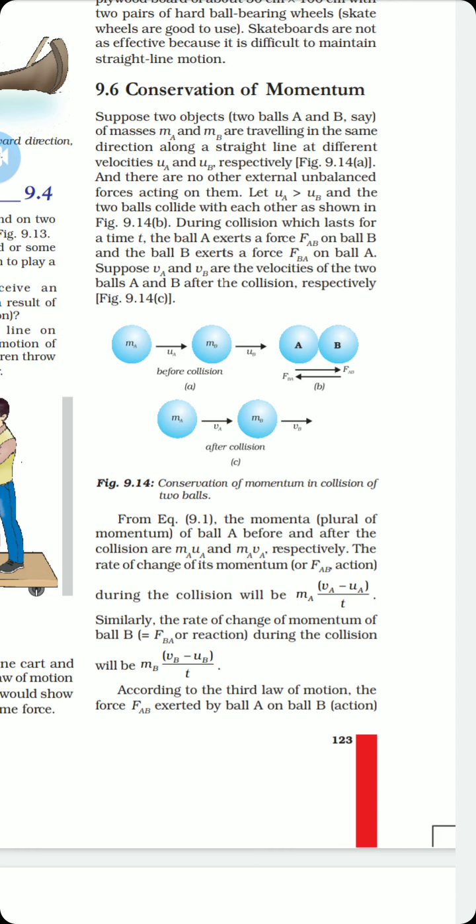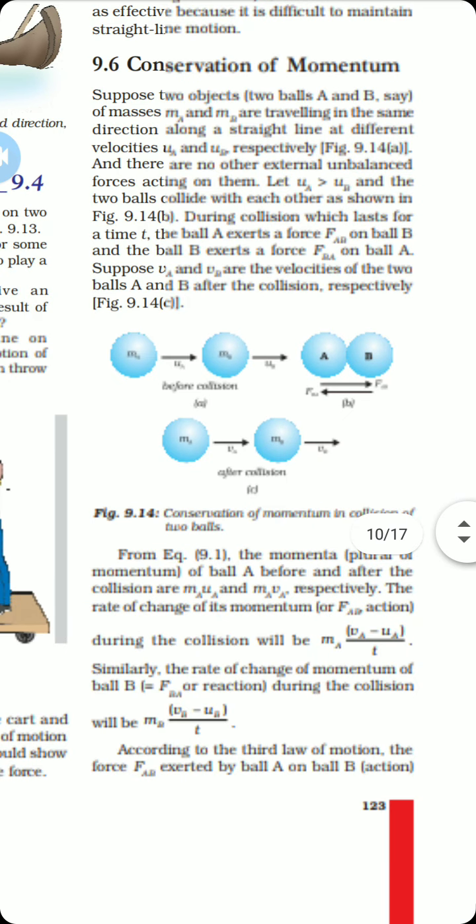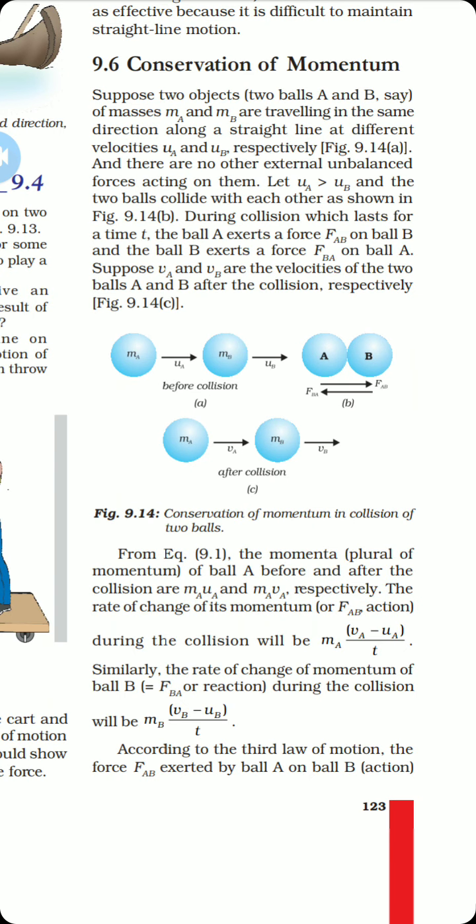The last very important article of this chapter is the conservation of momentum, according to which during a collision, always and always, the initial momentum of the system and the final momentum of the system remain the same. Remember, I am talking about the system and not about a specific body. Like if two balls A and B are moving, as shown in figure 9.14, and they suddenly collide with each other and then move with their final velocities VA and VB, then the initial momentum of the system, that is MAUA plus MBUB, will be equal to the final momentum of the complete system, MAVA plus MBVB.